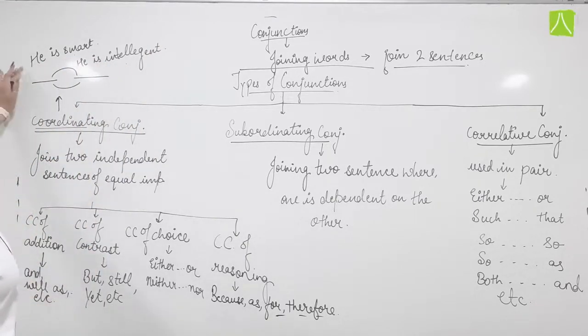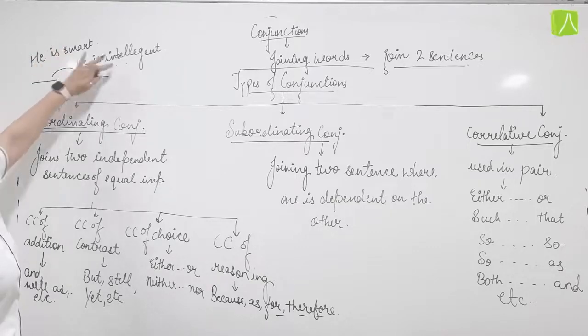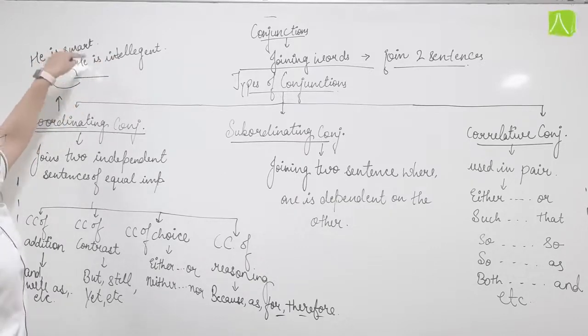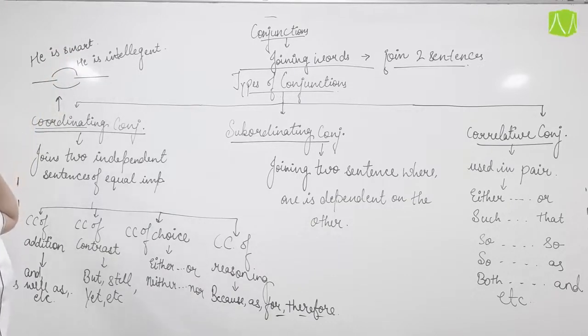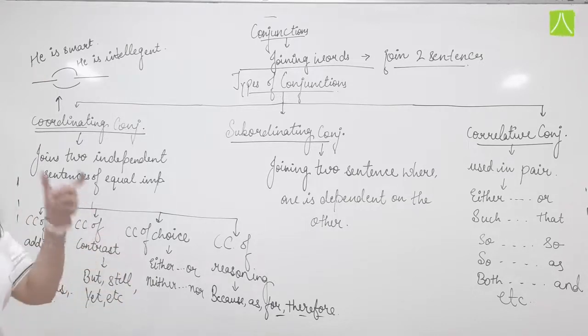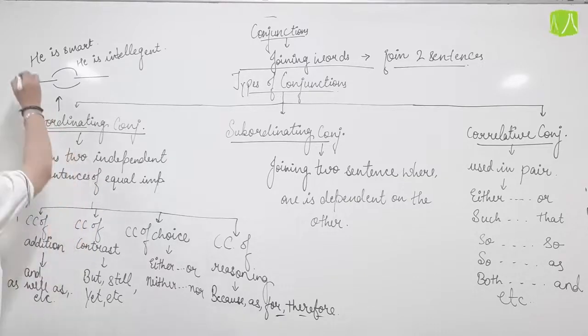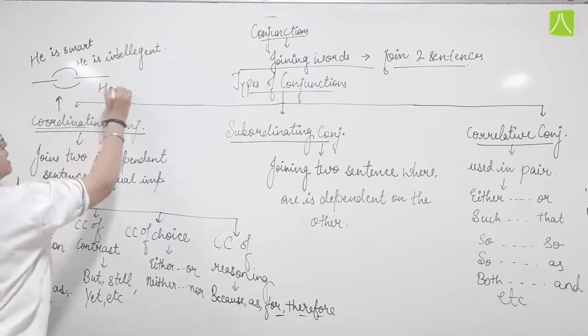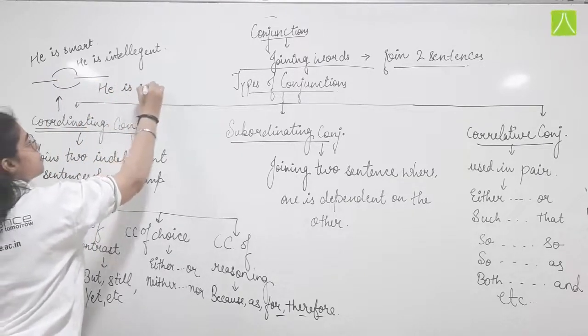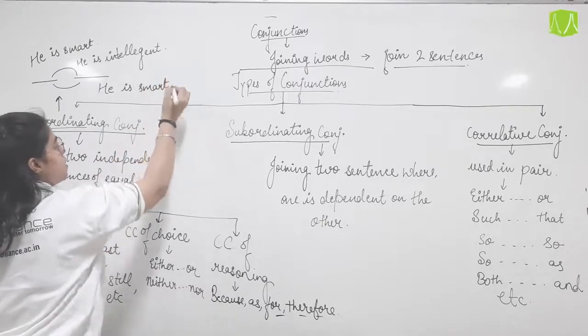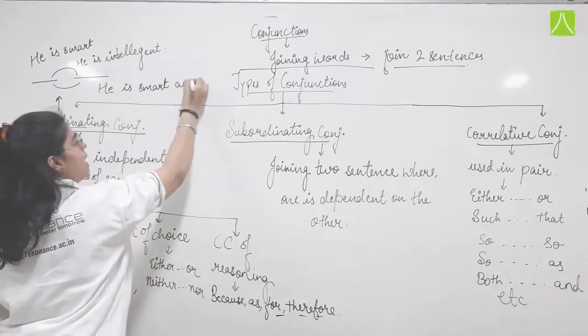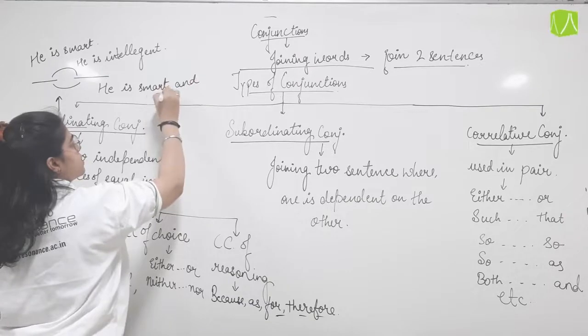But we have written the same sentence using the same pronoun, speaking for the same person in two different sentences. Why can't we join it and make it a precise sentence? We can write it in a short form. What is it? It is he is smart, clever and intelligent.